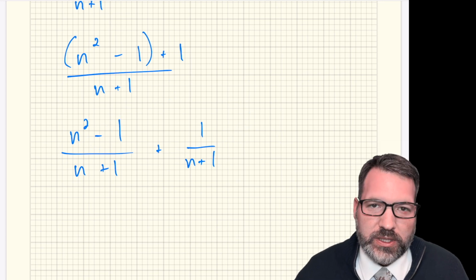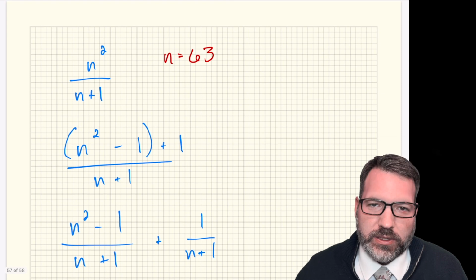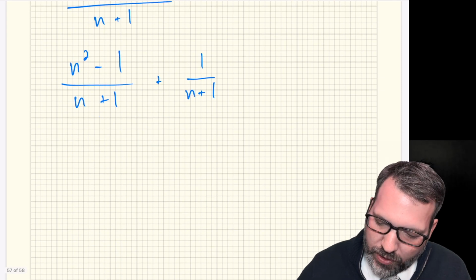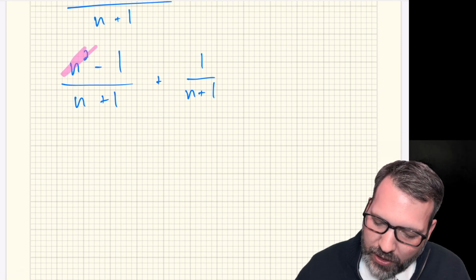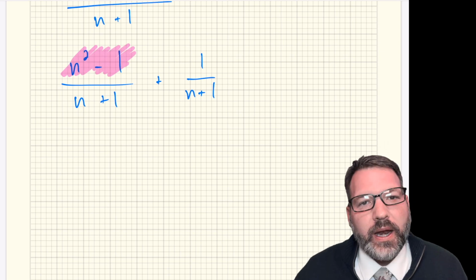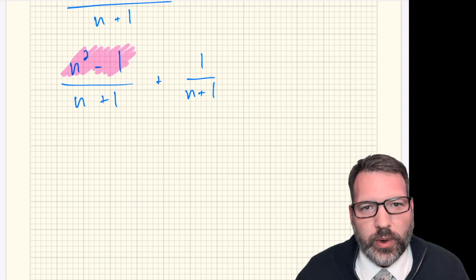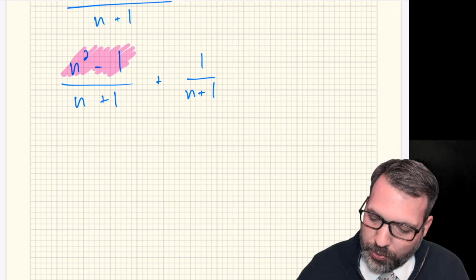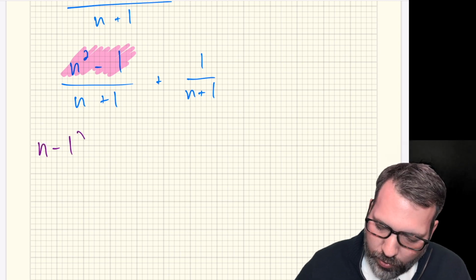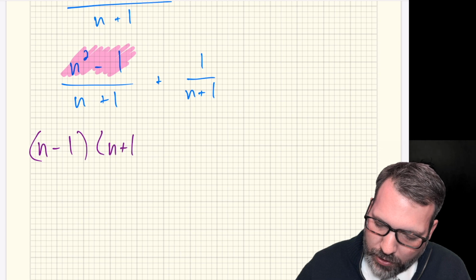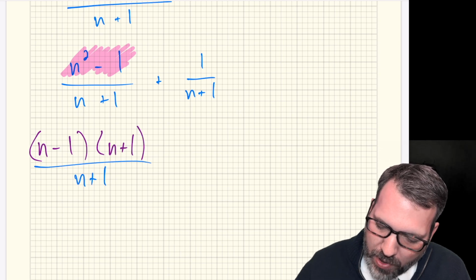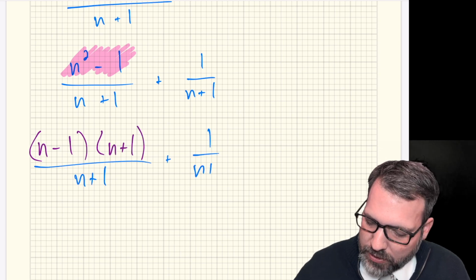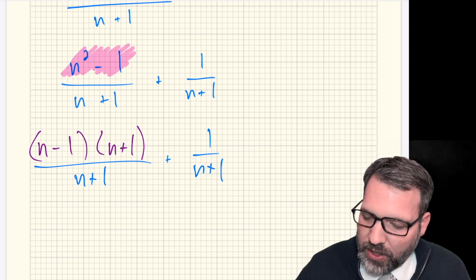They would add up to be 0, and they would get us back to that n squared. But the reason why it's nice to have it written this way is I can now take a look at n squared minus 1, and I can factor that as a difference of squares pattern. N squared is obviously a perfect square, but 1 is also a perfect square. And in fact, this always factors as n minus 1 times n plus 1, meaning those n plus 1s now cancel. Now I have a common factor.